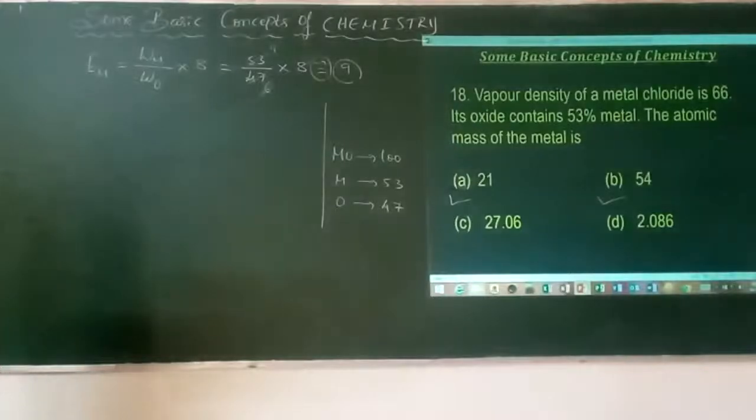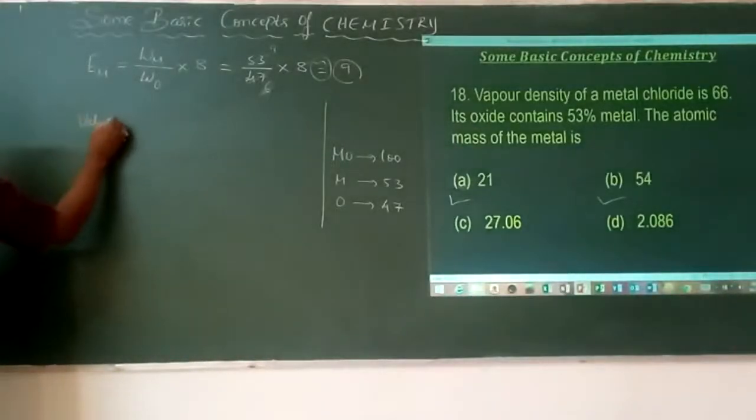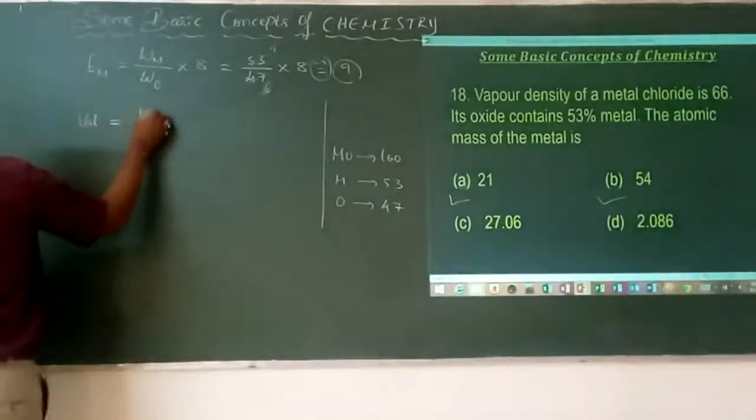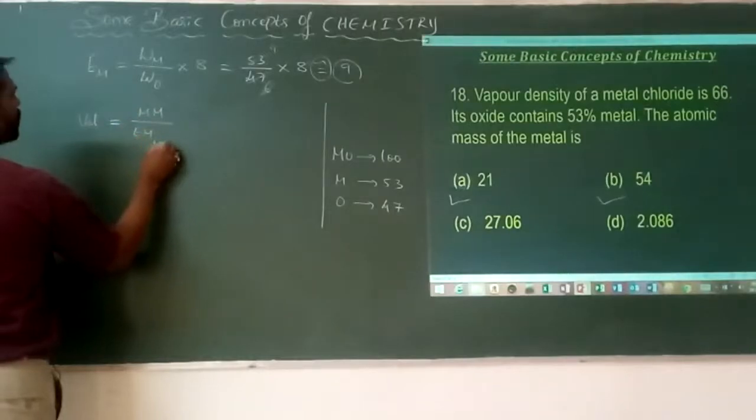So how to calculate if the vapor density is given? As I mentioned, valency is given by molecular mass divided by equivalent mass of the MCl.